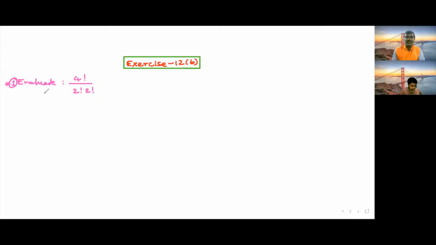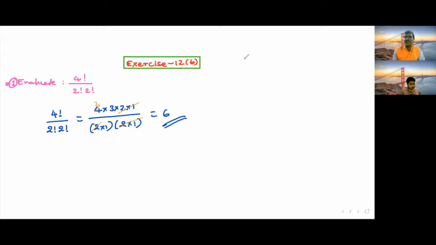Evaluate 4 factorial divided by 2 factorial into 2 factorial. How to find the value? 4 factorial is 4 into 3 into 2 into 1, and 2 factorial is 2 into 1, and one more 2 factorial, also 2 into 1. Now, 1 into 2, 1 into 2 cancel. What is remaining? 2 into 3, which is 6. So 6 is the required solution.